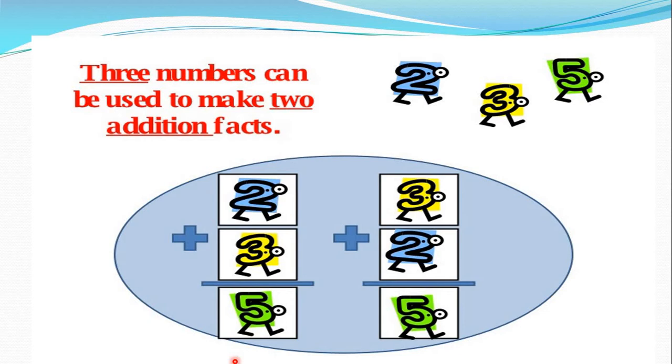So how many make here? 5. We are adding. We are taking the 2 and adding it to 3. So 2 plus 3 is equal to 5. And here, the same, 3 plus 2. This number and this number both are the same.